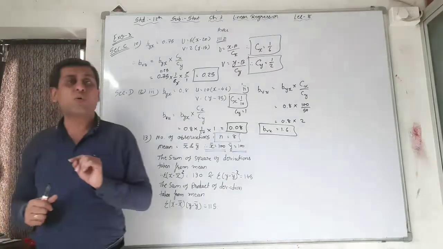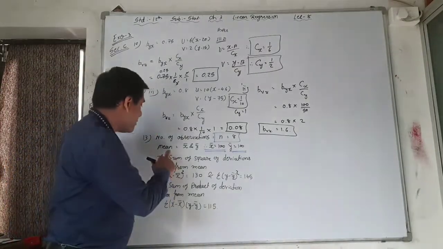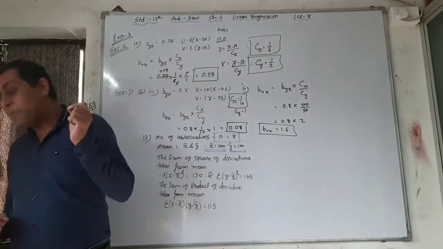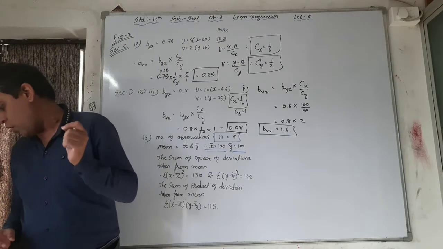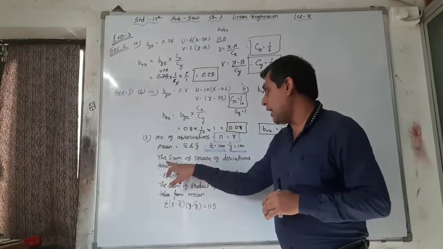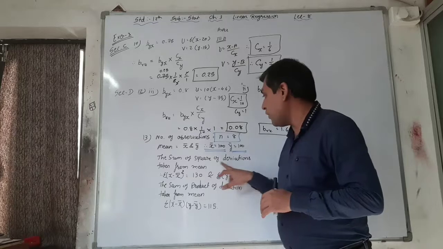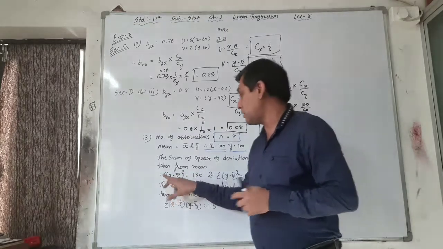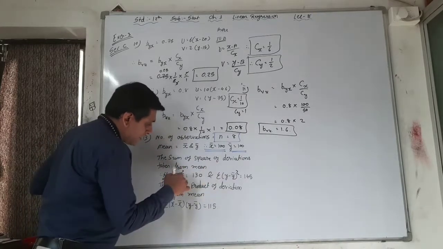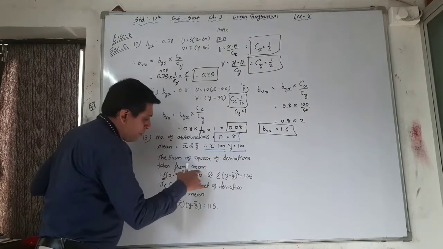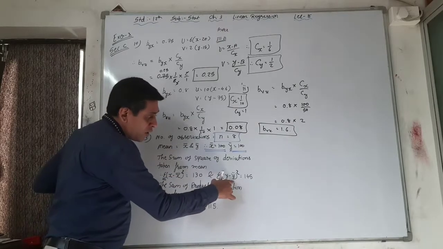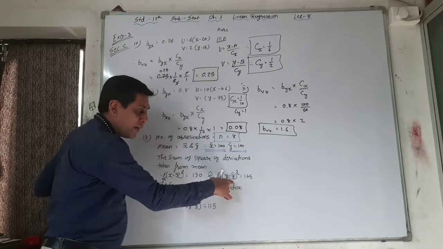Now mean is equal to average, that is x bar and y bar. Mean x bar and y bar, x bar is 100 given and y bar is 100. Now the main words, the sum of square of the deviation taken from mean. What is that? Here again see that the sum of square of deviation. Sum means sigma. See here, this is the sum. Then square, that is square. Deviation taken from mean. Here x minus x bar is equal to deviation taken from mean, as well as y minus y bar is equal to deviation taken from mean.